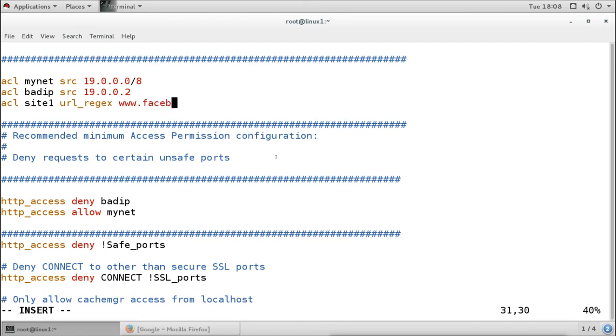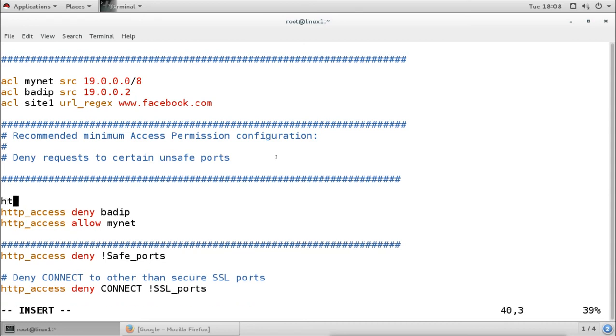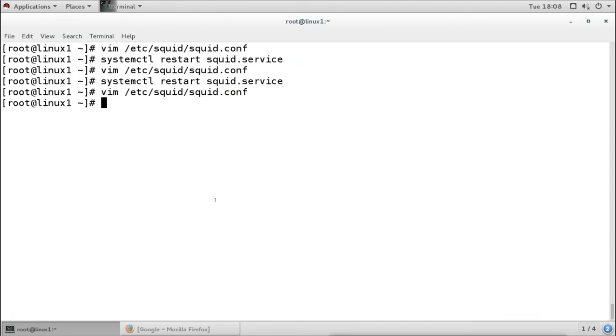I don't want to allow the site, so I say Facebook, and then I will make sure that this option comes first. So I will say http at the beginning. You have to watch the order of the list, and then I say deny, and the deny list name is site1. Then I will save it and restart the services.